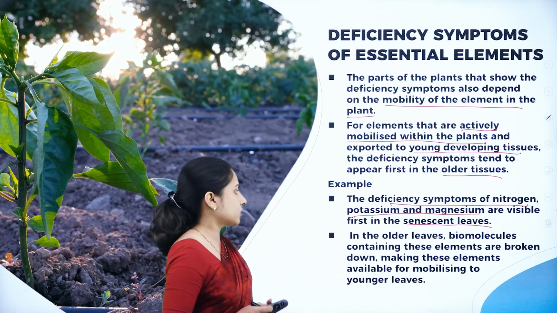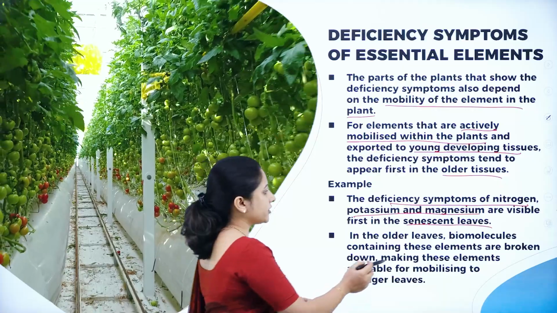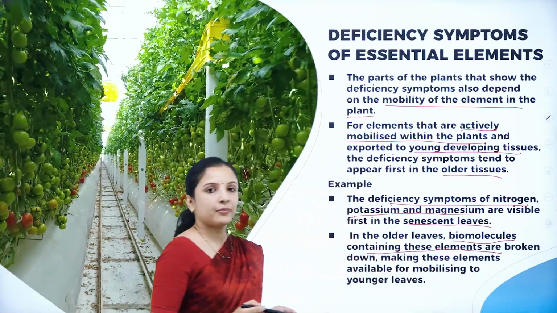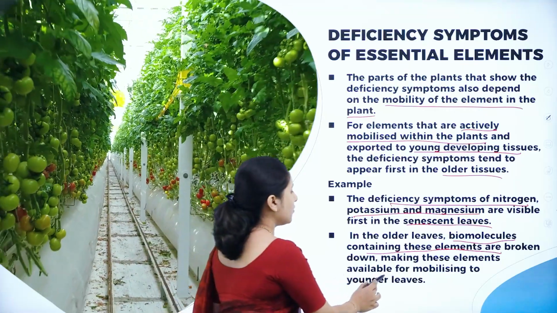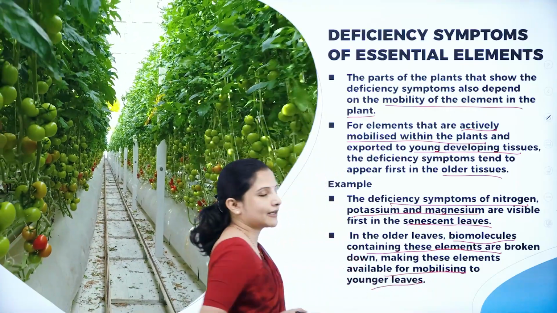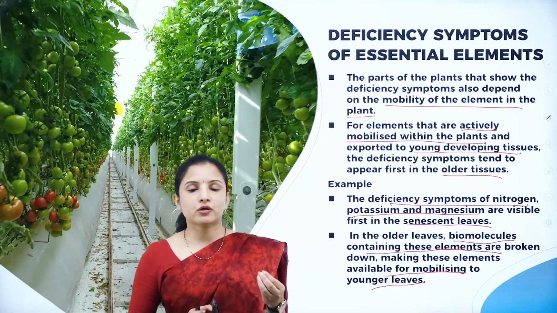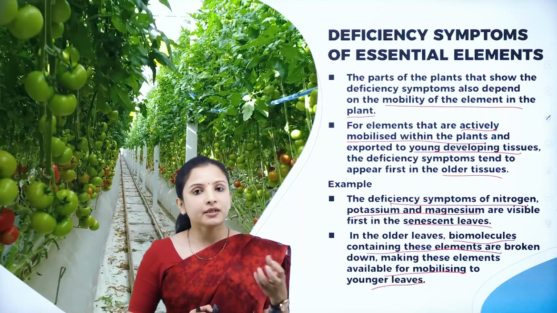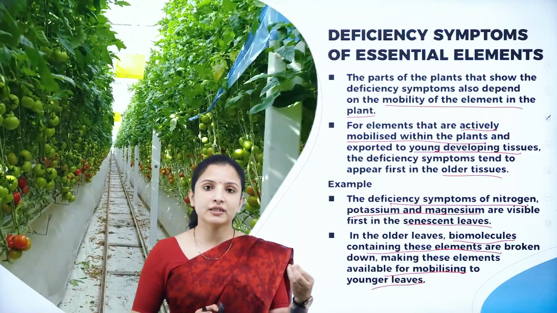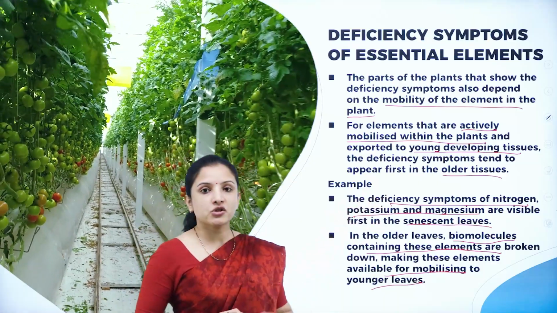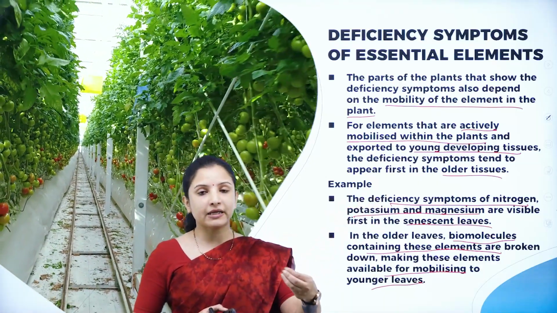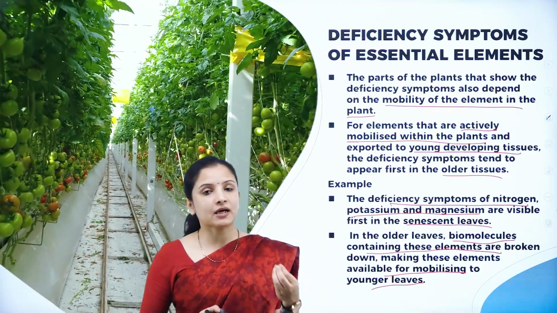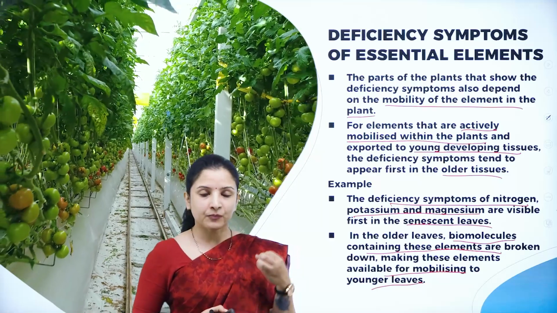In the older leaves, the biomolecules that contain these elements are broken down, making these elements available for mobilizing to younger leaves. So, in the older leaves there are some chemical components or biomolecules that break down these nitrogen, potassium and magnesium into simpler forms, therefore supplying them or moving them into the younger leaves so that the younger leaves are capable of absorbing these components.